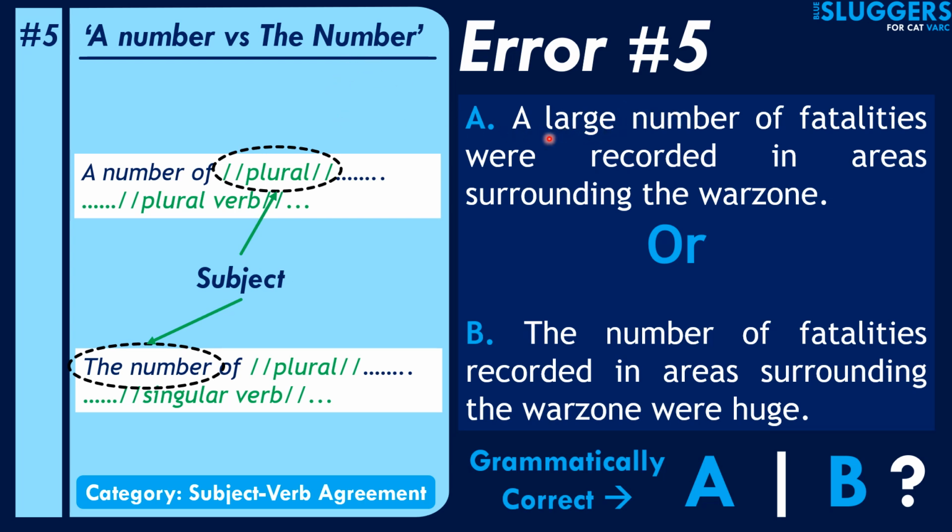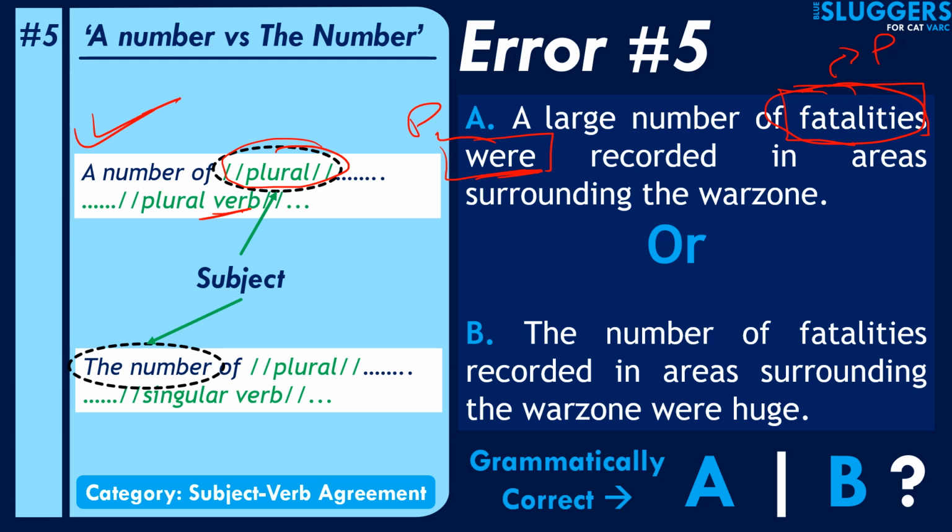Now let's consider the first case of a number of. So whenever you have a subject in the form of a number of something, obviously first of all this something will usually be plural. A number of fatalities in this case, as you can see, will be plural, and more importantly, in these cases, the appropriate subject for the verb here is this word itself. So in this case, for example, the appropriate subject for the verb were here is fatalities, which happens to be plural in nature, and hence your verb should also be plural in nature, correct?